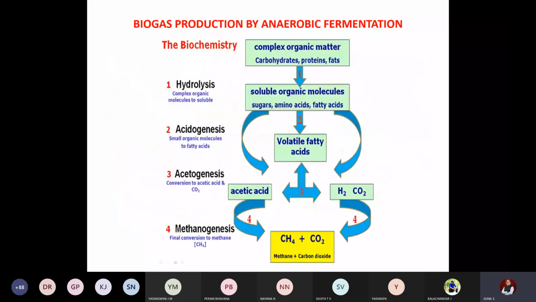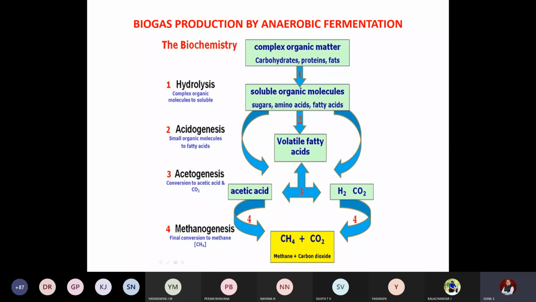Energy plantation we have completed. The next topic is biogas production by anaerobic fermentation. Just take down a rough sketch. Before studying the biogas plants, we have to study the anaerobic fermentation process.